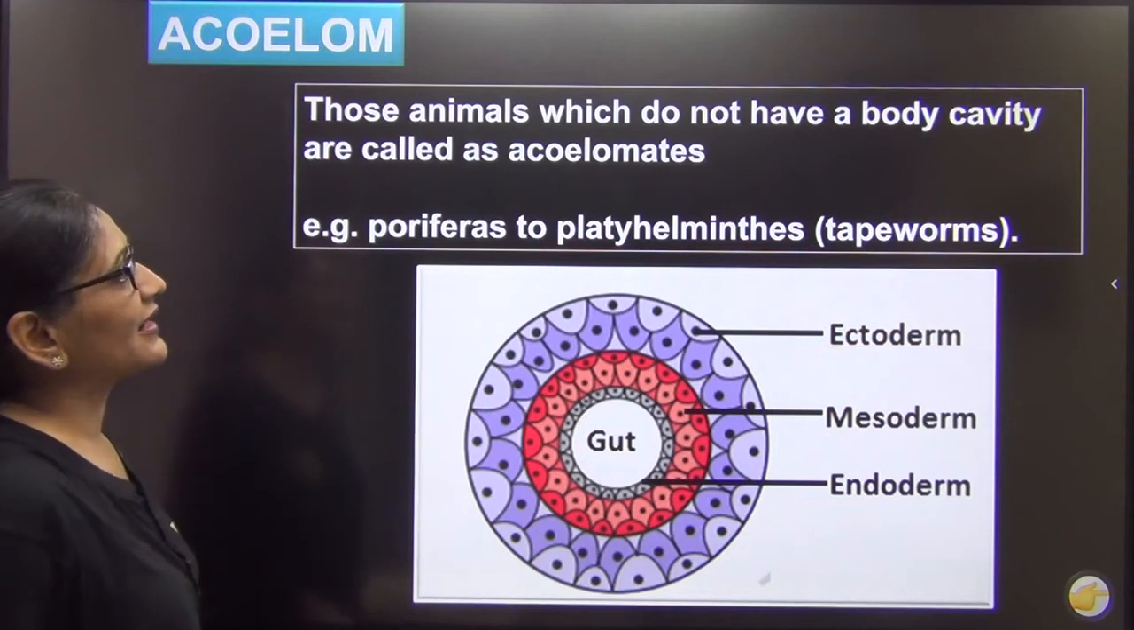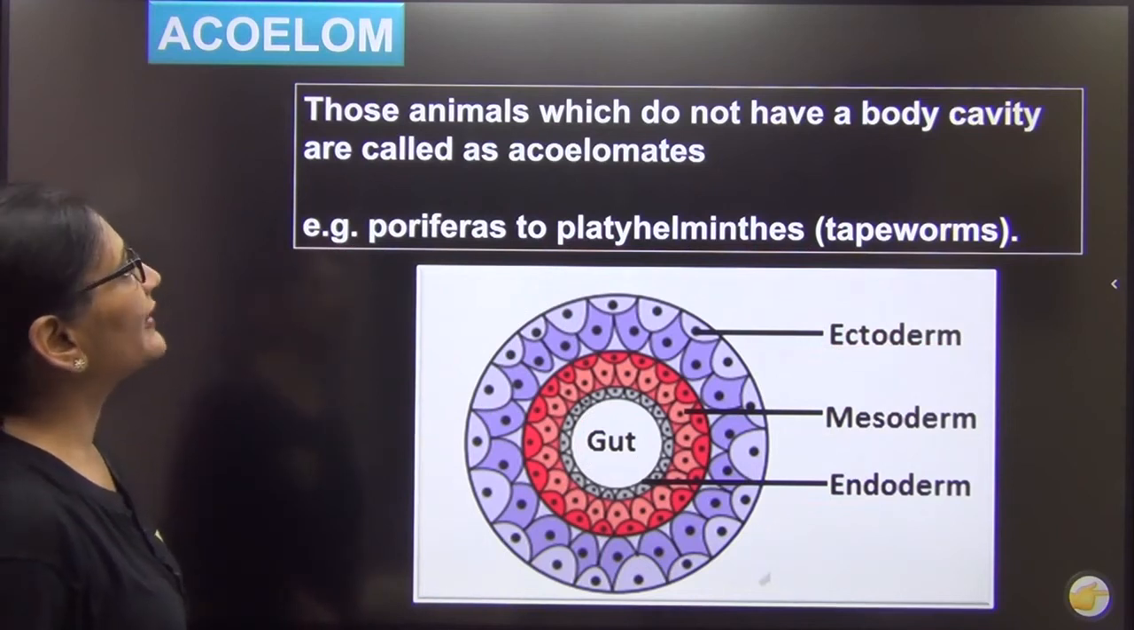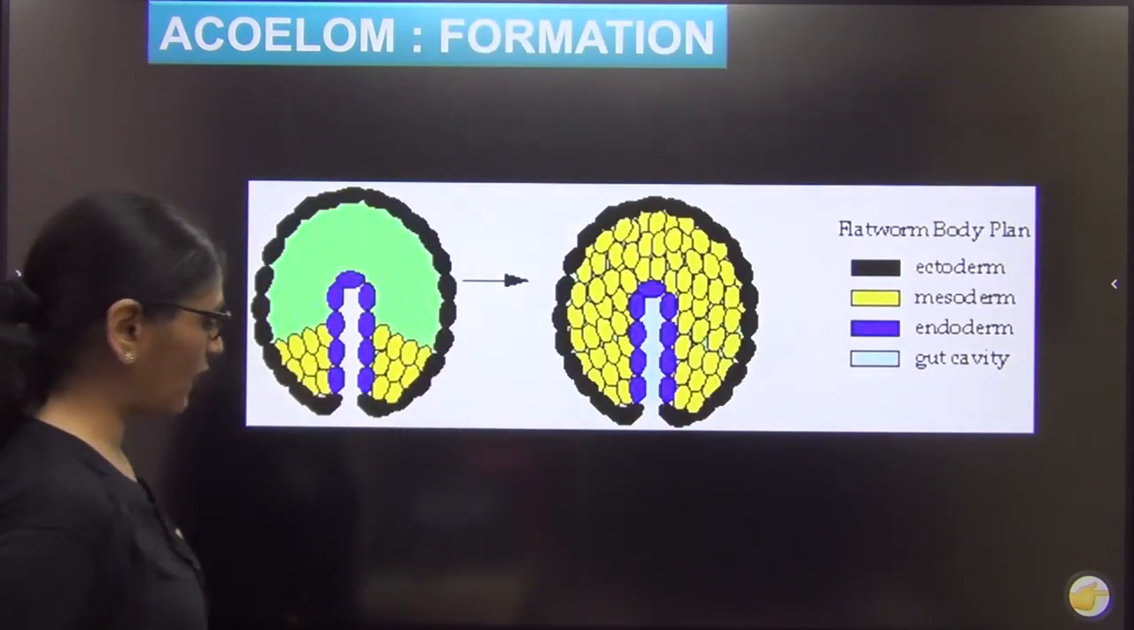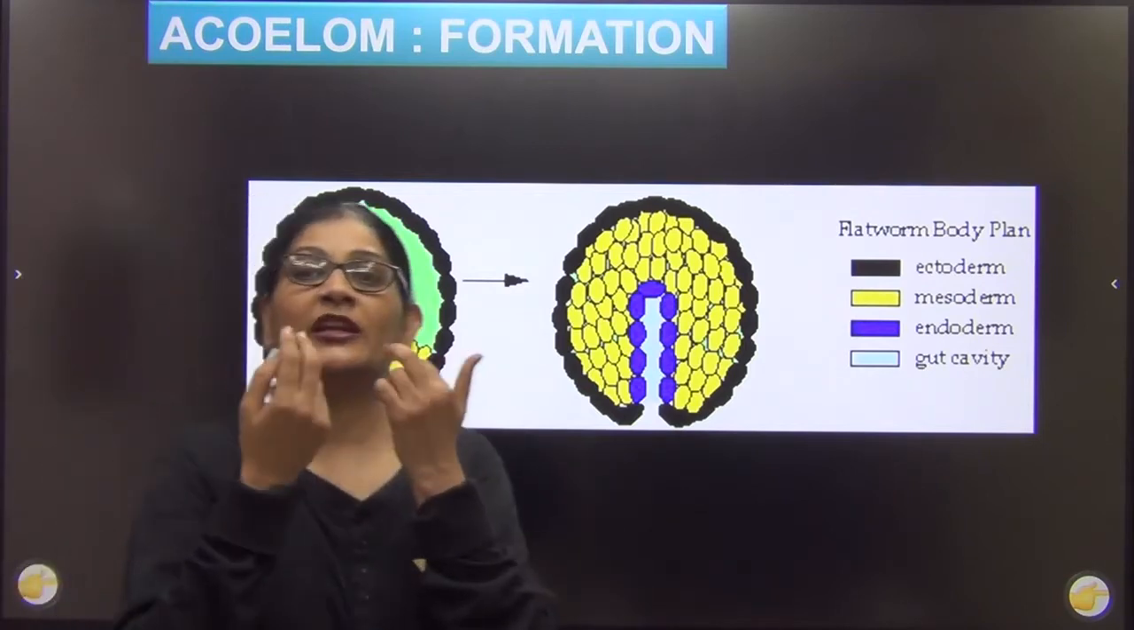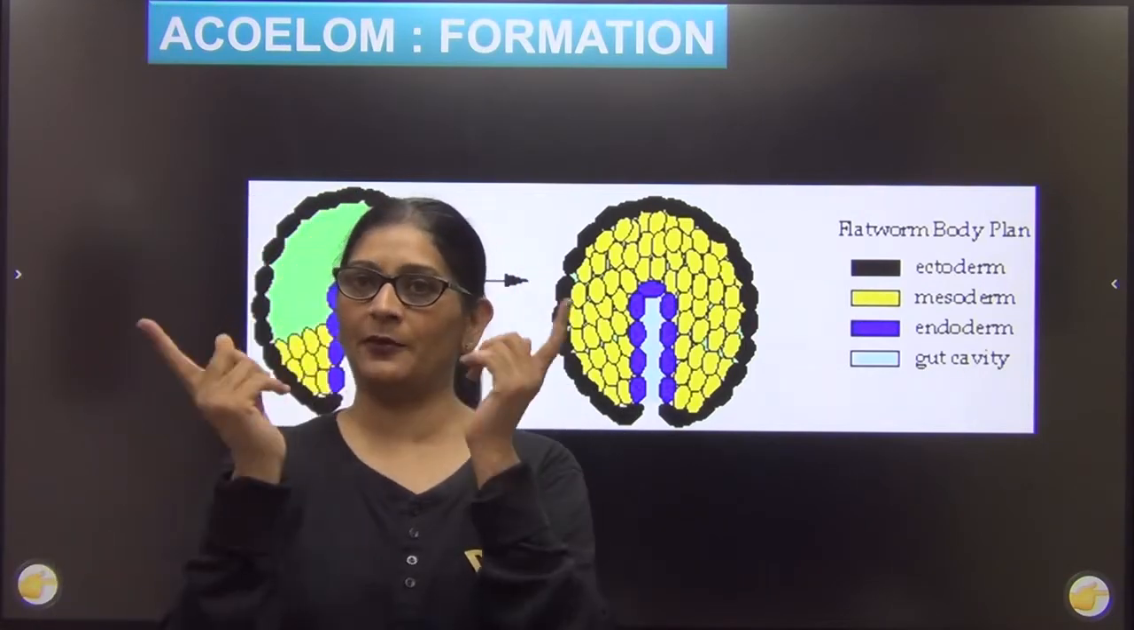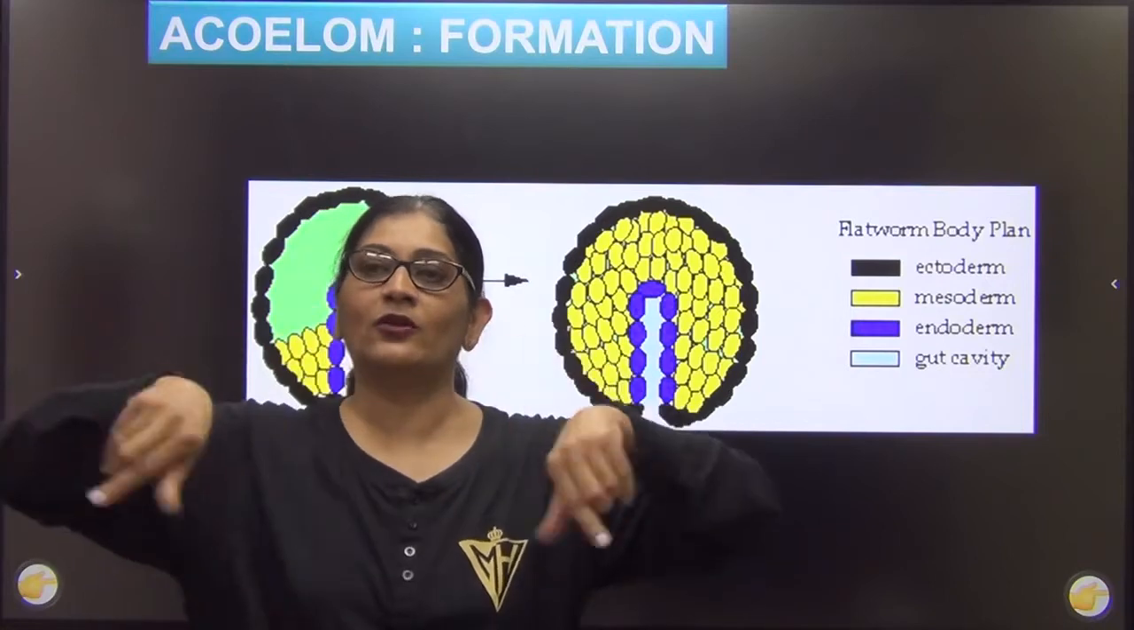Now next, let us come to pseudocoelomates. How is it formed? It is just showing. In your body you are made up of 3 layers of cells: ectoderm, endoderm, mesoderm.